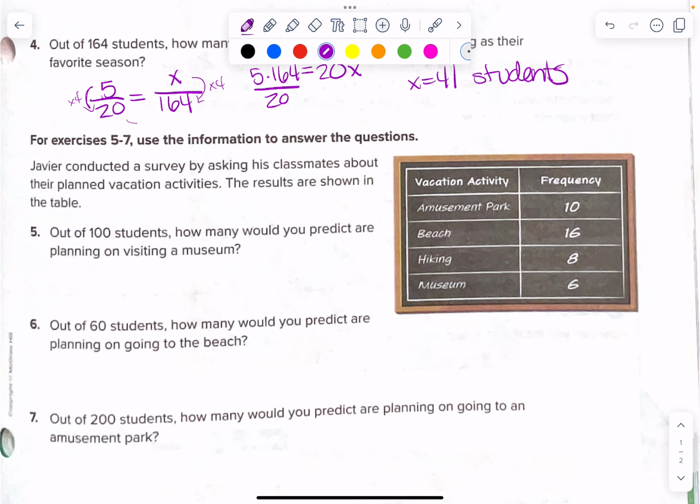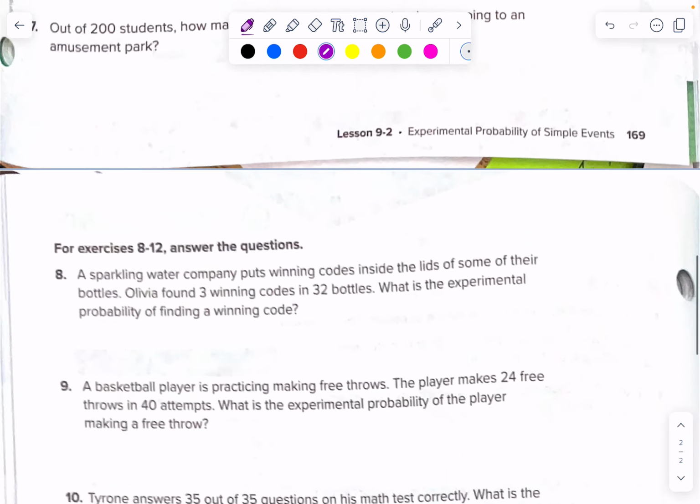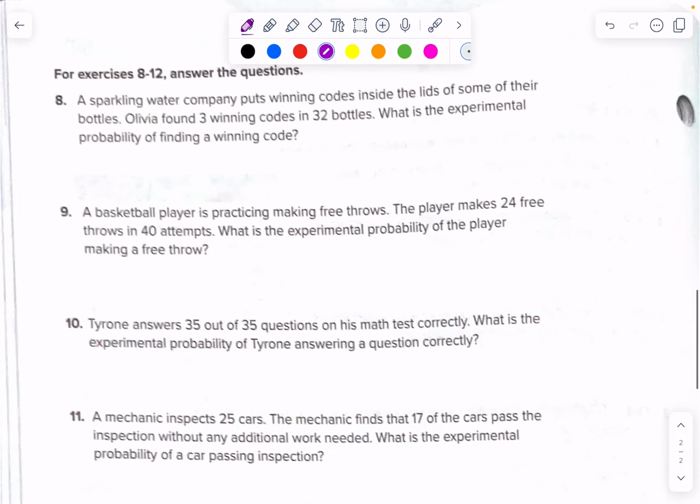Five through 7 are very similar. So again, the first thing you're going to want to do, we have a survey, we have our data. We're going to want to figure out our total for the data first, okay? And then come up with those experimental probabilities and set up a proportion to help us solve them. We're going to look at a few more just to get the idea of how we can come up with experimental probability. On these ones, these are more like word problems. And again, the experimental probability is what actually happened. It's your data of what already happened.